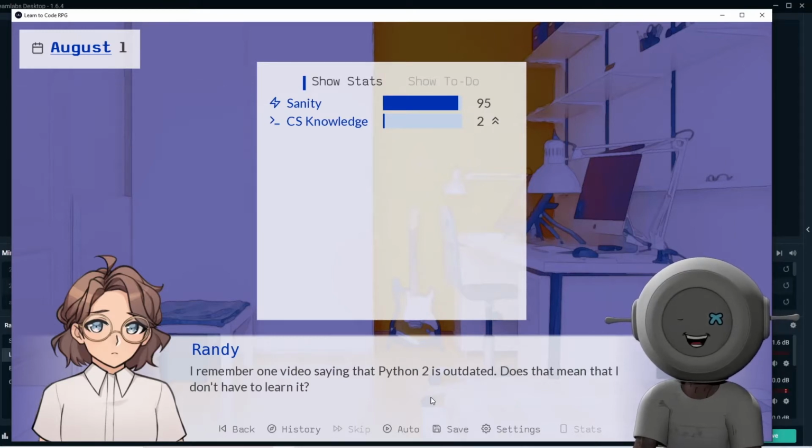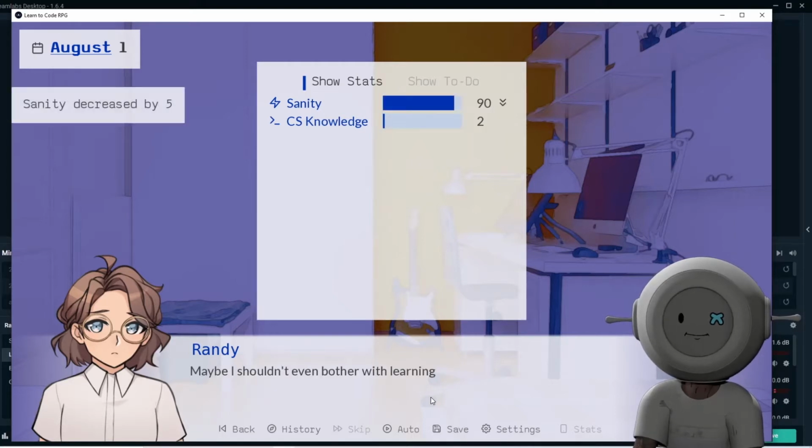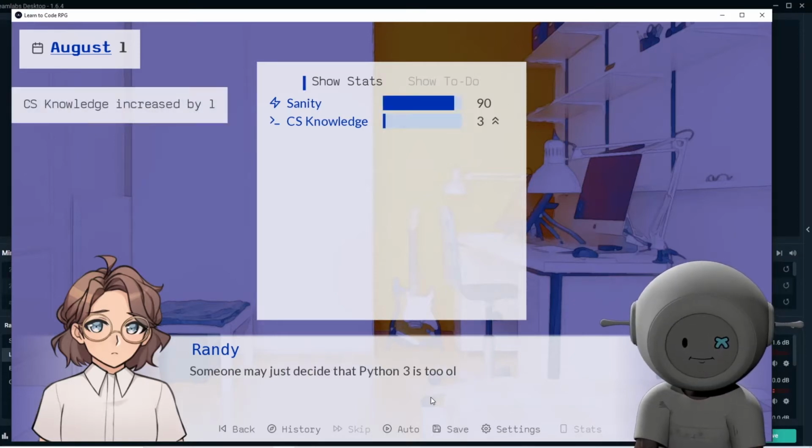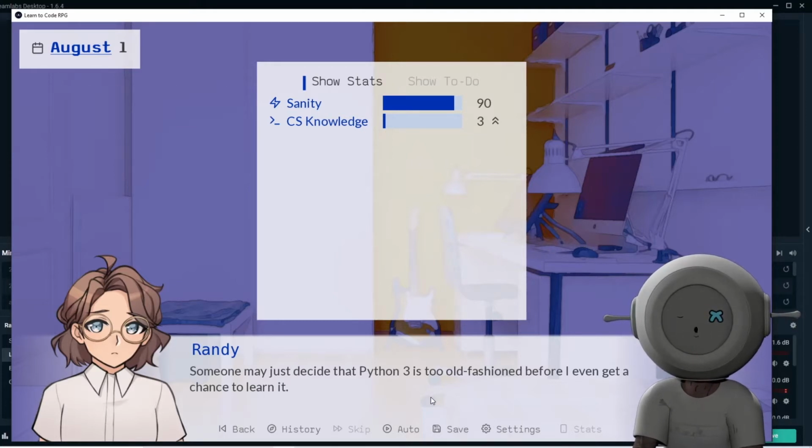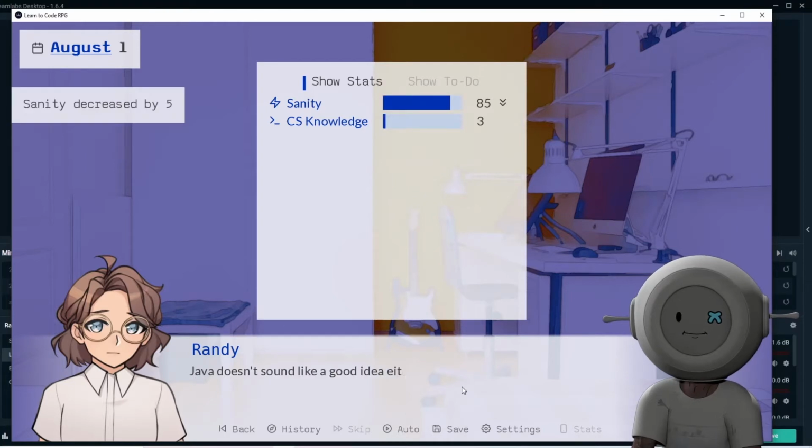I remember one video saying that Python 2 is outdated. Does that mean that I don't have to learn it? Maybe I shouldn't even bother with learning Python 3. Someone may just decide that Python 3 is too old-fashioned before I even get a chance to learn it. Java doesn't sound like a good idea either. It's really old.